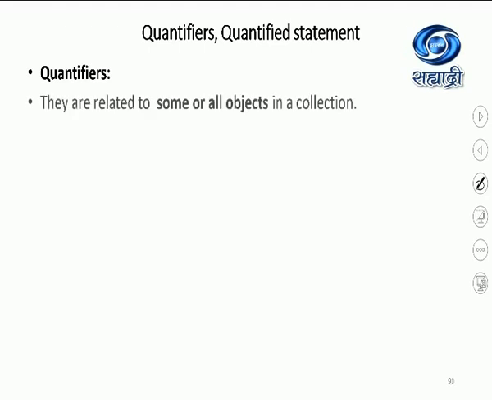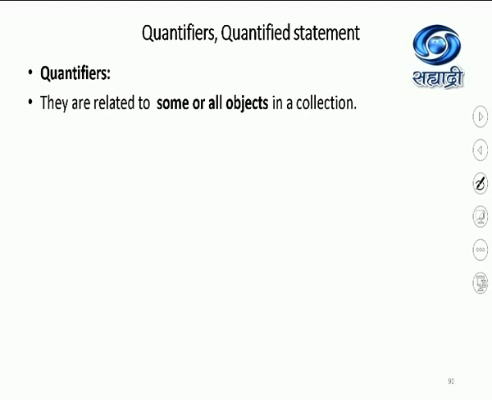What are quantifiers? They are related to the verbal word some or all objects in a given collection. For example, for some natural numbers, for all real numbers. It means from the set of real numbers, we take all the set of real numbers. Or subjects for science, whatever subjects are available for 12th science, they all will come under the quantifiers where the word all is used.